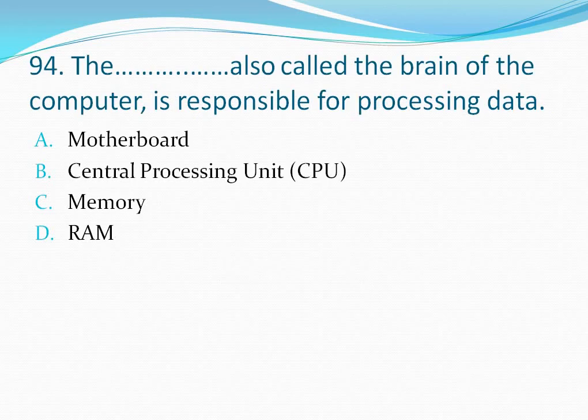Question number 94. The dash, also called the brain of the computer, is responsible for processing data. Your options are option A, motherboard, option B, central processing unit, CPU, option C, memory, option D, RAM. The central processing unit, also called the brain of the computer, is responsible for processing data. So the correct answer is option B. Let's move to the next question.